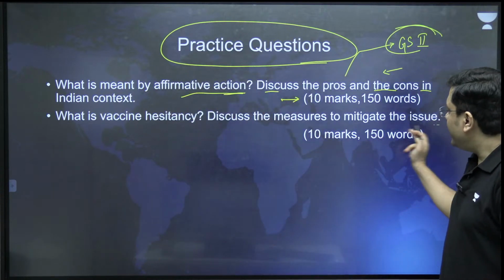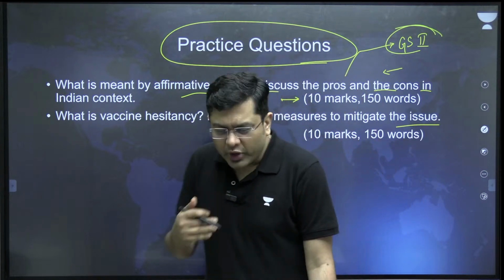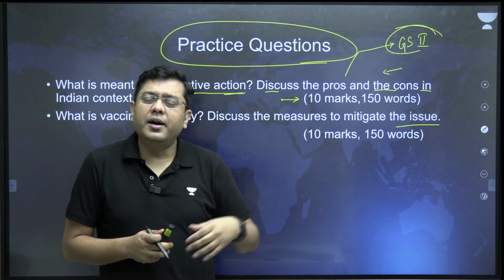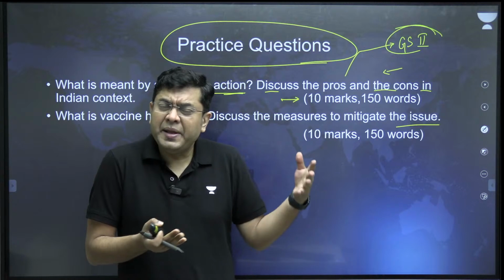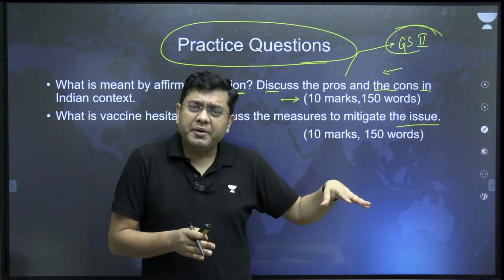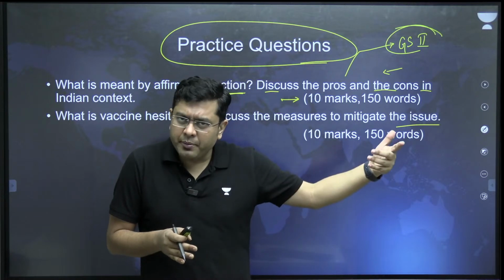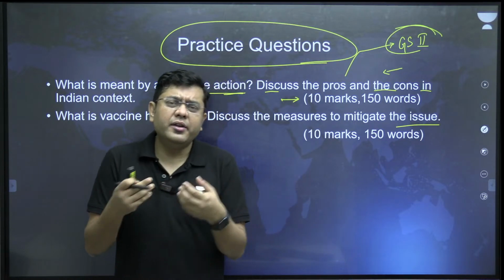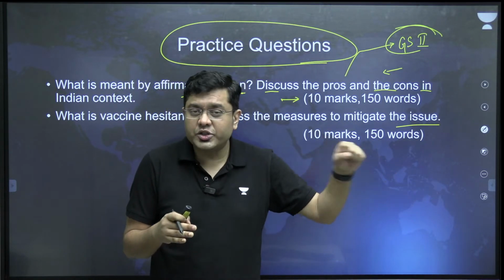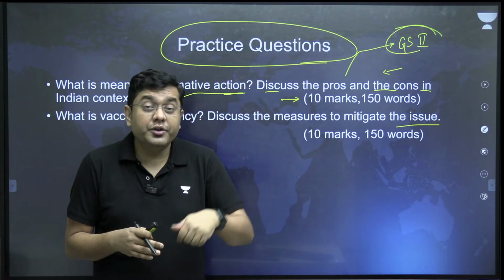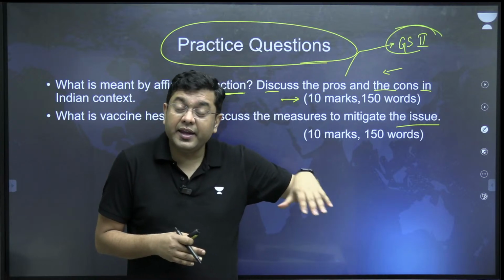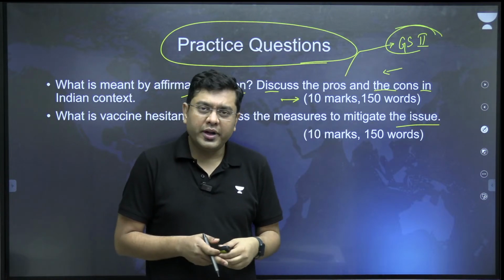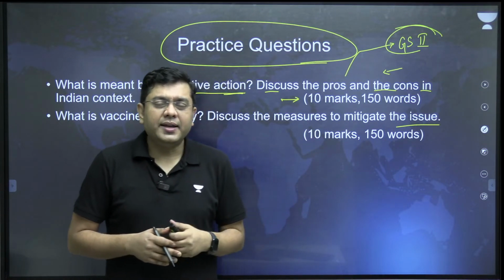What is vaccine hesitancy? Discuss the measures to mitigate the issue. So what is the issue of vaccine hesitancy? Basically the lack of trust that people have. They don't trust the vaccines, and they are worried about side effects, which generally prevail when the awareness level is low and misinformation is very high. So how do you get rid of that? You provide information, greater research, greater data pointers, awareness amongst people, awareness amongst medical practitioners, involvement of ASHA workers in the Indian case, and the government machinery at the grassroots level should disseminate more information. Like that, you can write the answer.